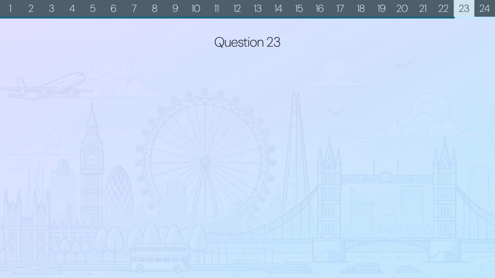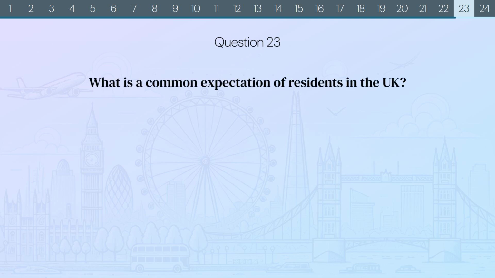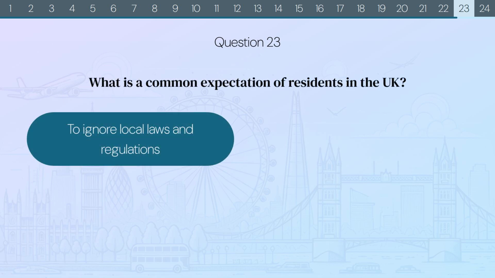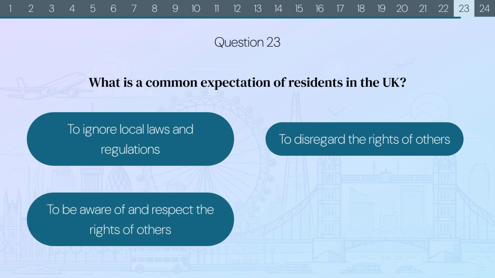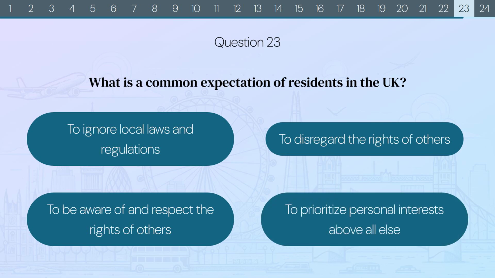Question 23. What is a common expectation of residents in the UK? To ignore local laws and regulations? To disregard the rights of others? To be aware of and respect the rights of others? Or to prioritize personal interests above all else?